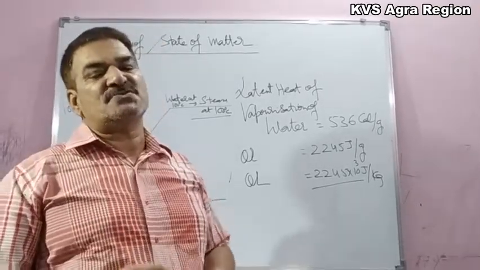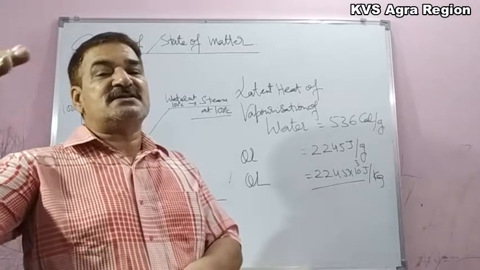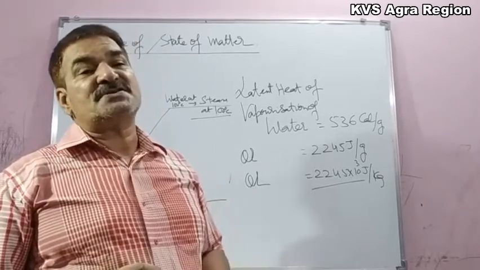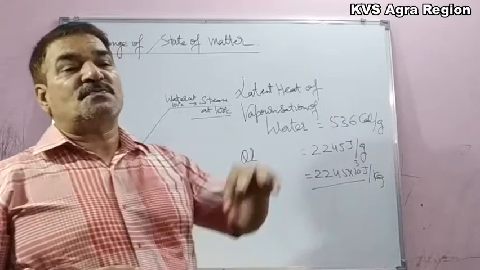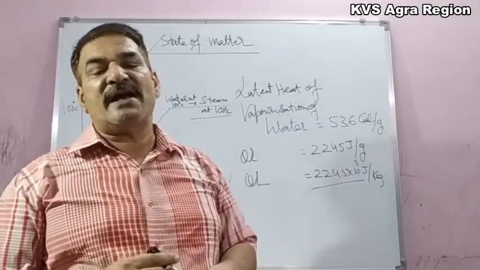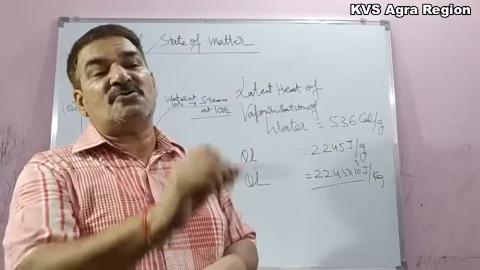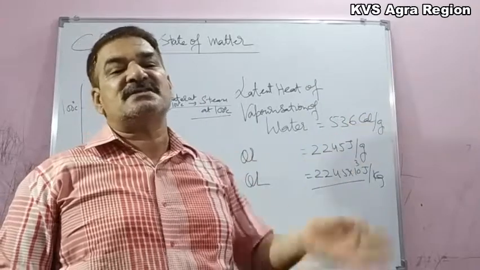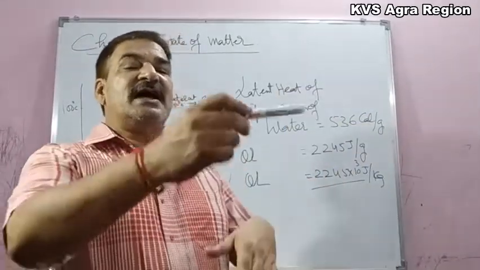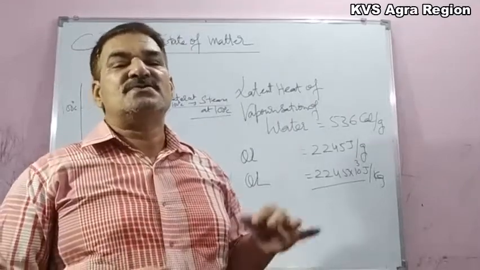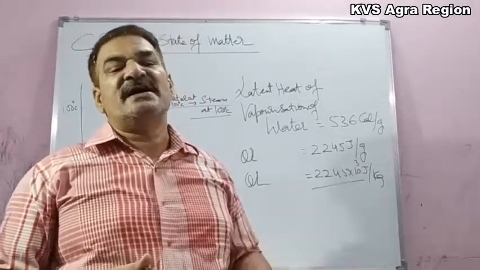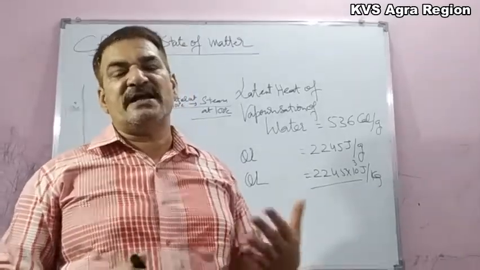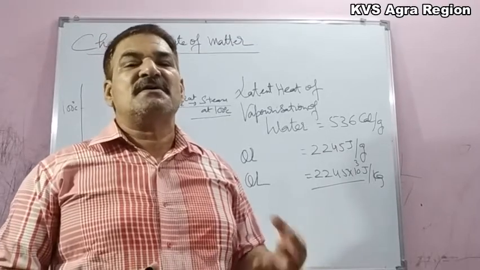Suppose our body temperature is 20 degrees Celsius; water at 100 degrees Celsius will just cool from 100 to that point. But in case of steam, suppose 1 gram of steam is incident on our hand, it will transfer 536 calorie of heat to condense from steam at 100 degrees Celsius into water at 100 degrees Celsius, and then it will cool down. So we have a more severe burn by steam than by water at 100 degrees Celsius, because the latent heat of vaporization of water is too large.